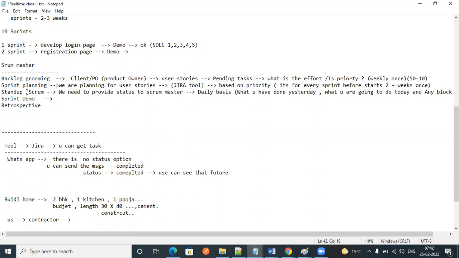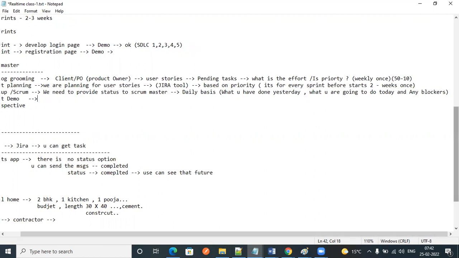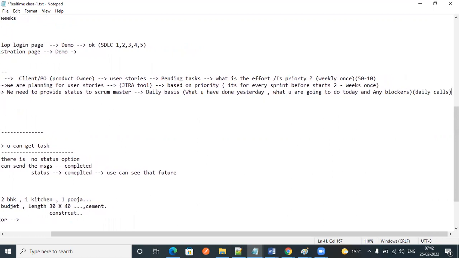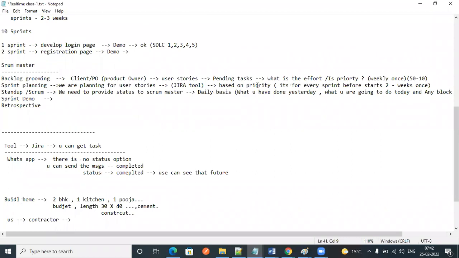This stand up or scrum happens on a daily basis, so this is a daily call. In the status, these 3 points you have to explain: what you have done yesterday, what you are going to do today, and any blockers or issues.